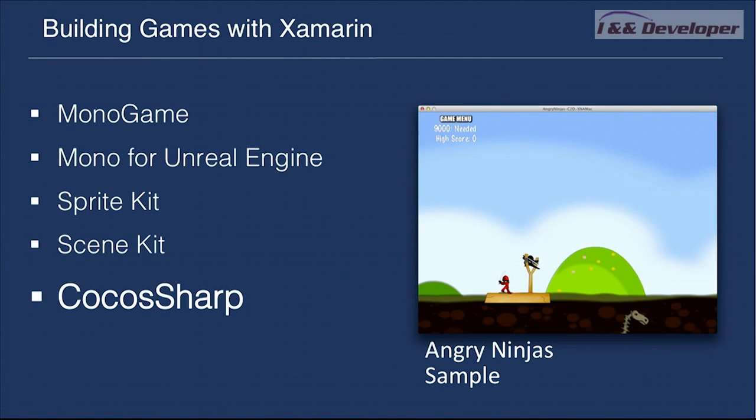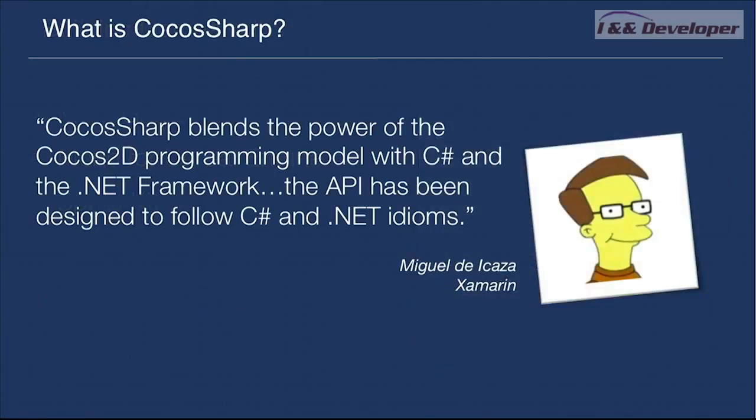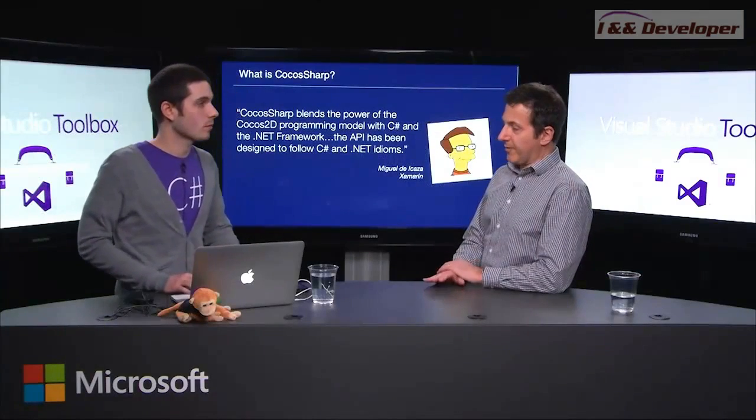And CocosSharp, I think Miguel says it best before we talk about the history. Miguel said that CocosSharp blends everything that people love about the Cocos2D programming model with C# and the .NET framework. And then, of course, the API that you're developing against is always C# and .NET idioms. Okay, so the Cocos2D programming framework came first?